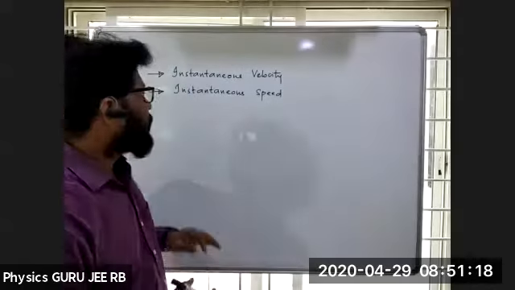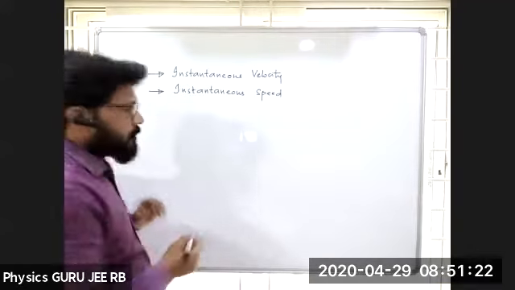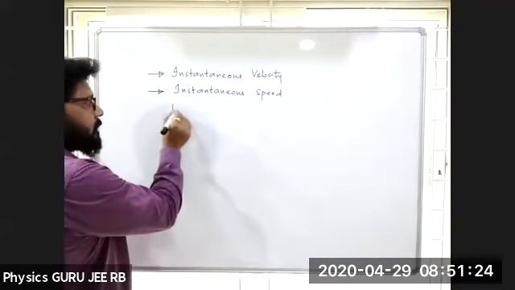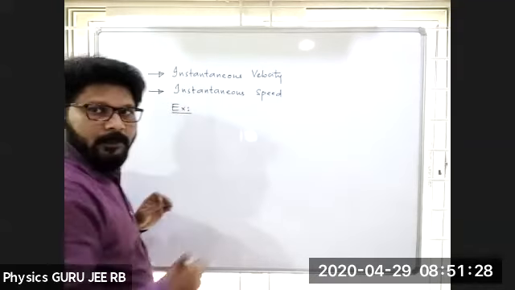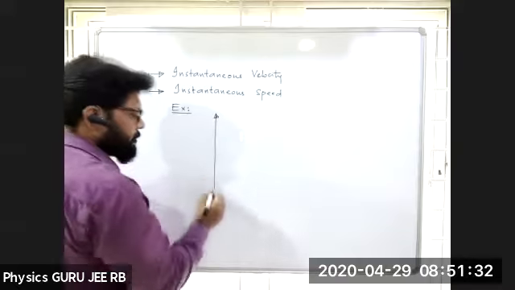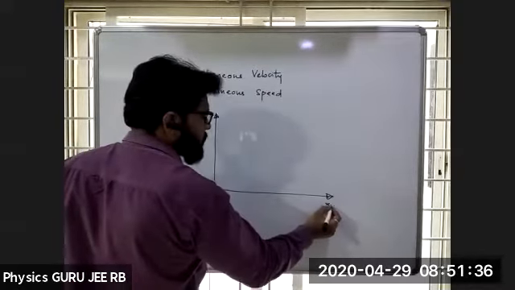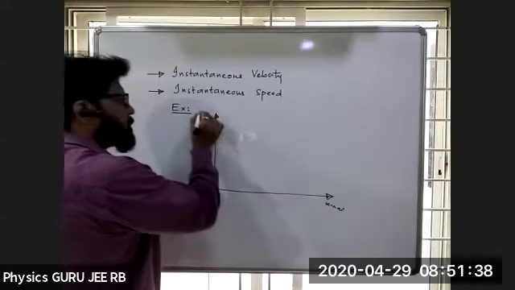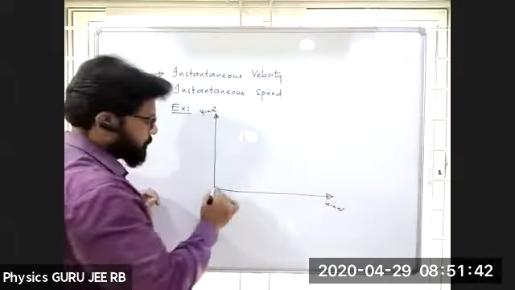Now, what is instantaneous speed? For example, I'll take an example, a car. Let me take here an x-axis, this is the y-axis.